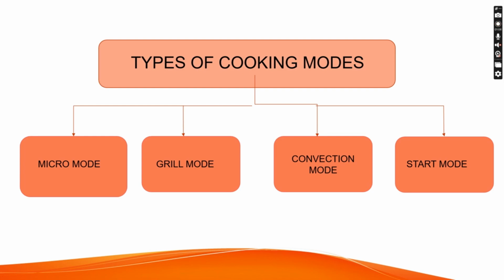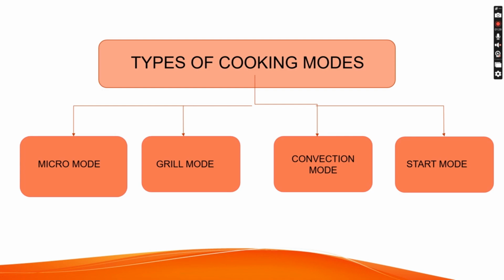Grill mode is used in a microwave oven to provide a grilling or browning effect on food. By using the grill mode, we can achieve an effect similar to traditional grilling, but in a faster and more convenient way. The third one is convection mode.